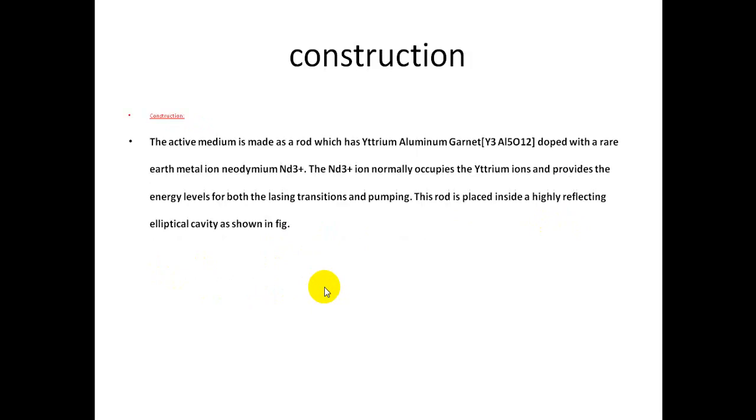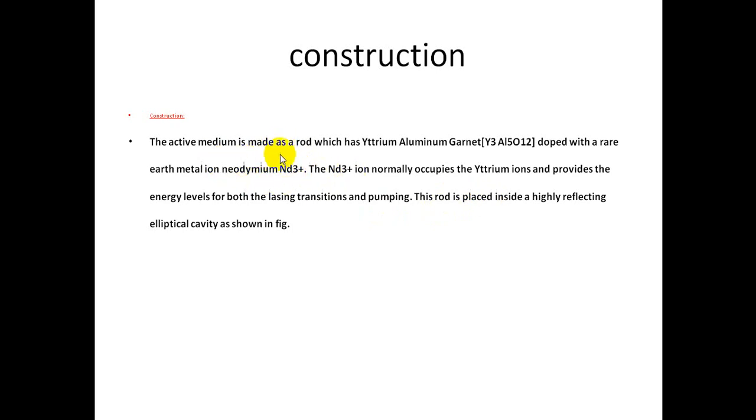Next, going to the construction. Generally, the active medium is made as a rod, and in that ND plus 3 ions are doped.